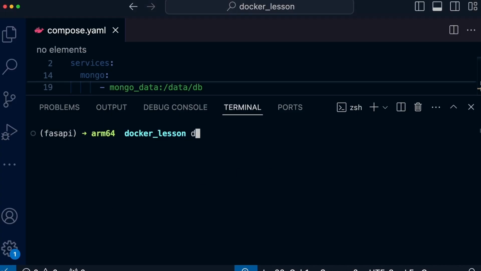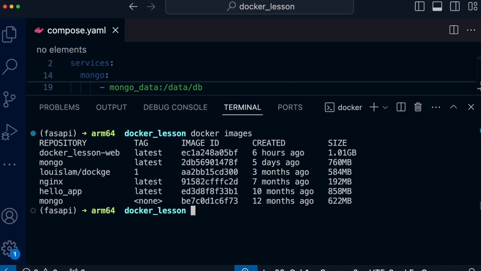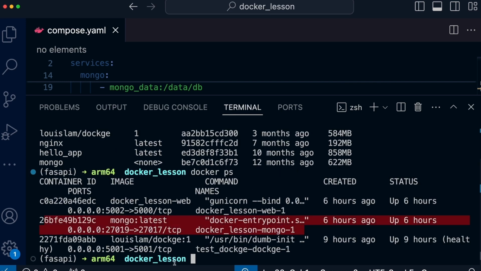If you have watched up to this point, you might have a question. When we started the Mongo image, it launched a container with the Mongo database. When we started the Flask application image, it launched a Flask application container. Now we see our image Docker lesson, just one image. I remind you that when it starts, we see two containers.